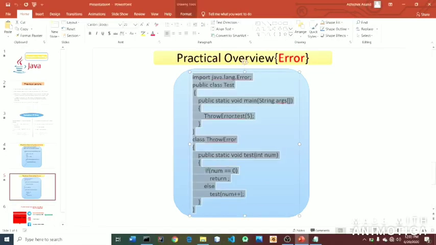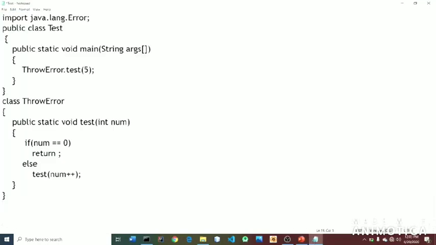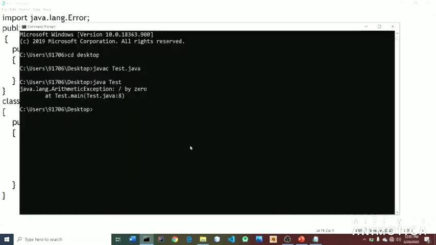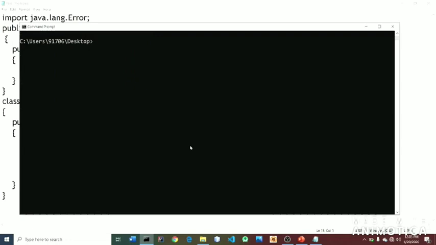Let's copy this code, paste it here, import java.lang.Error. Yeah, fine. Let's save the file. Let's run the code again, that is compile, javac test.java. It compiles fine, as we already know, we have studied that an error occurs at runtime. So it compiles fine. Let's run the code.